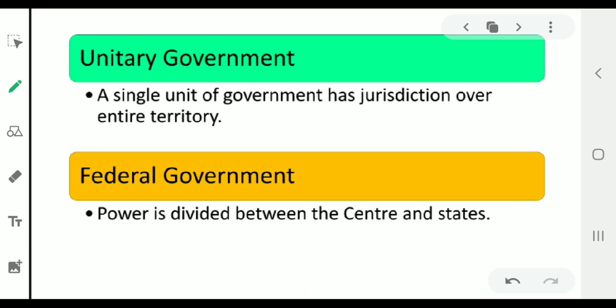Next one is the federal government. So in a federal government, the power is divided between the center and states. There is a written constitution which divides this power, and they settle disputes between the center and the states. So India and Germany are examples of federal government. In India also we are following this federal system of government.